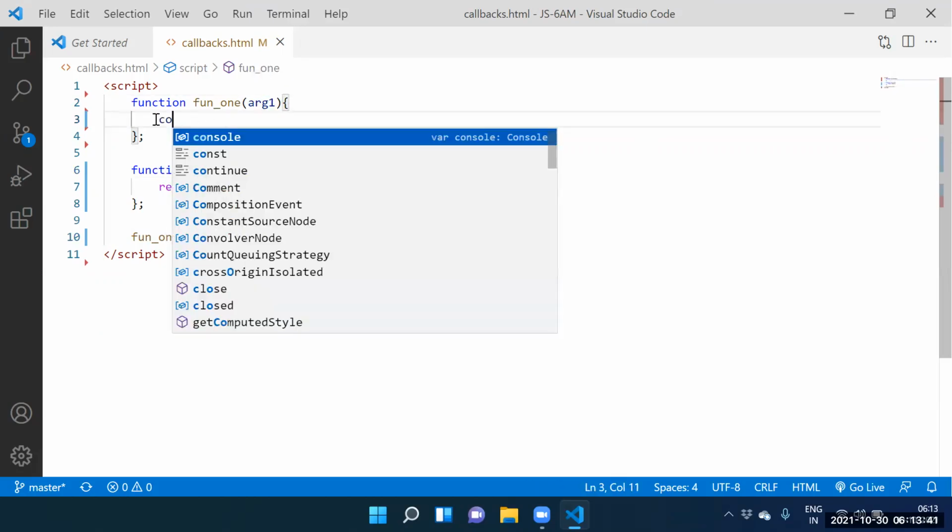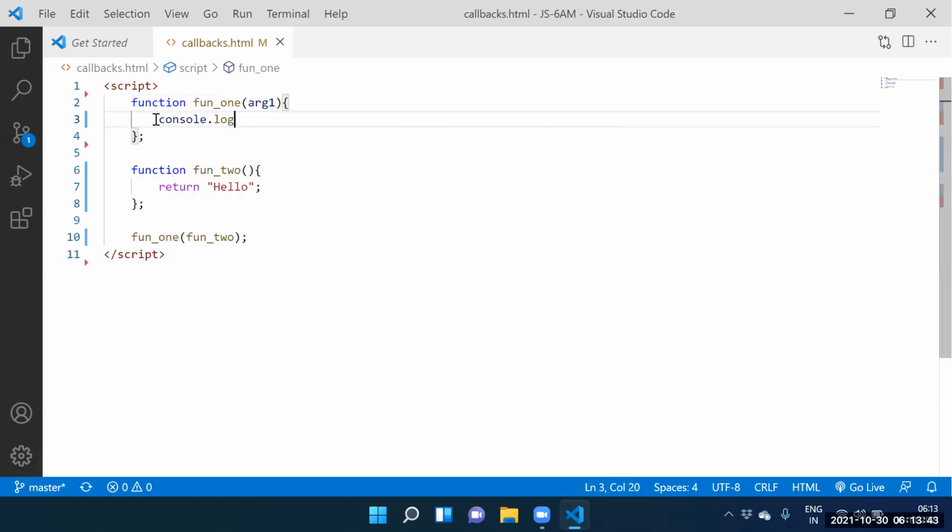Argument 1, execute that function. Console dot log of, guys, what is the argument 1? Function 2 definition. I don't need the definition, I need the output. How to get the output? Argument 1 of. Automatically we can execute the function 2. So what is the output we are getting? Hello is the output.